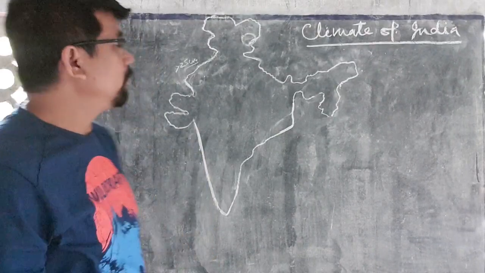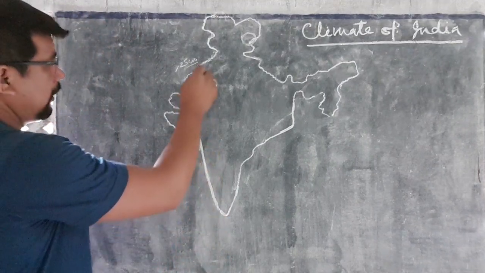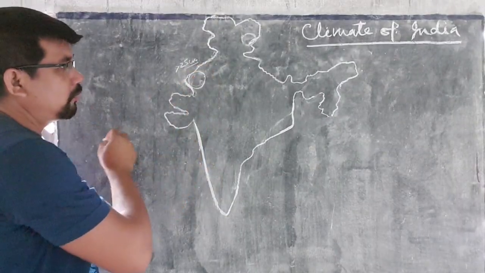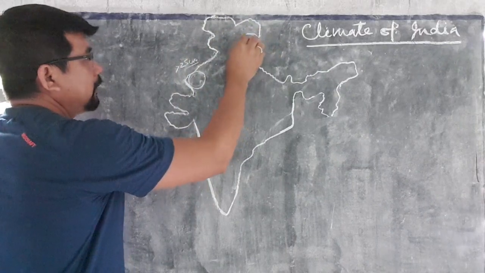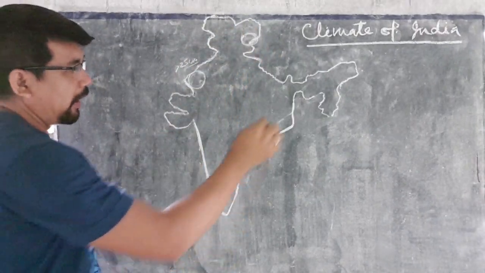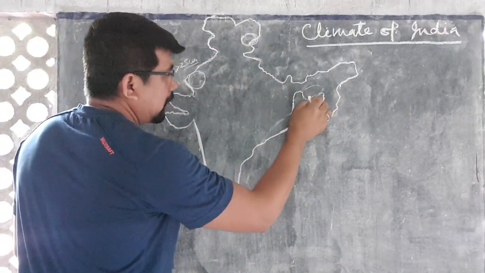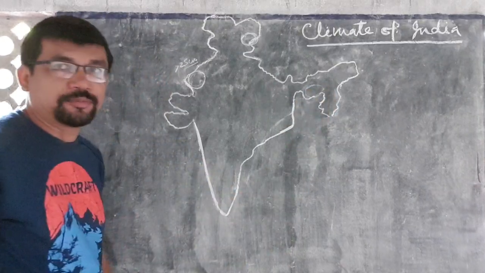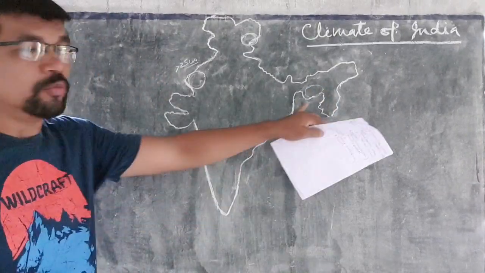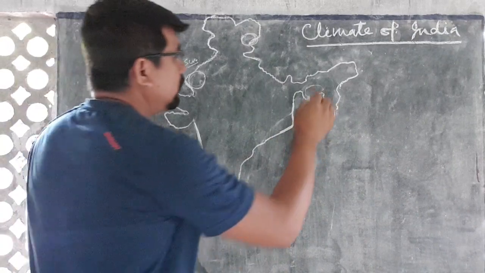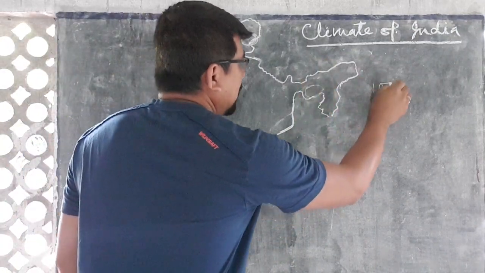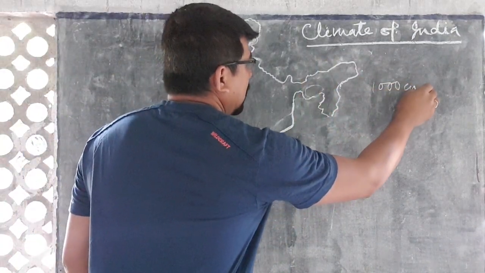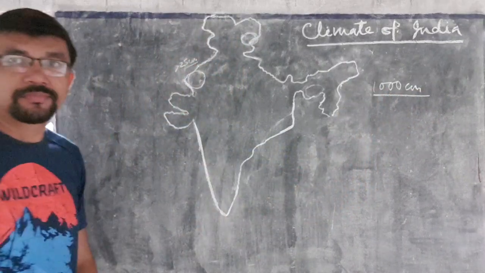So here rainfall is very low. In this Ladakh region it is also very low. In Meghalaya, the Cherrapunji and Mawsynram region has the world's highest rainfall, nearly 1000 centimeter annually.